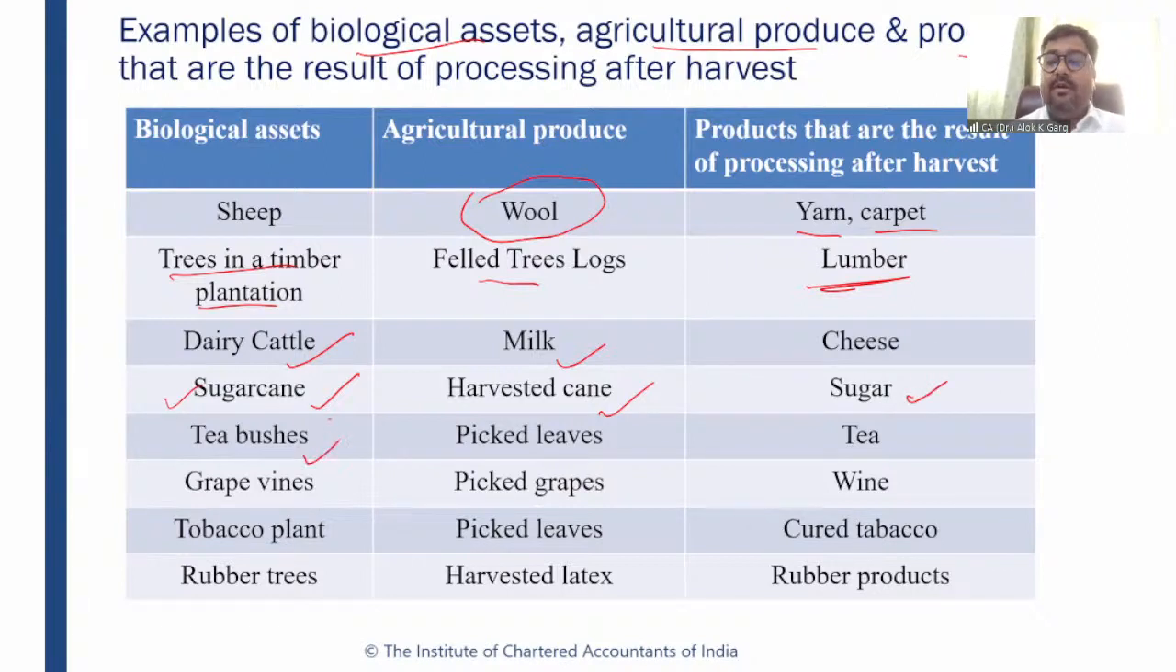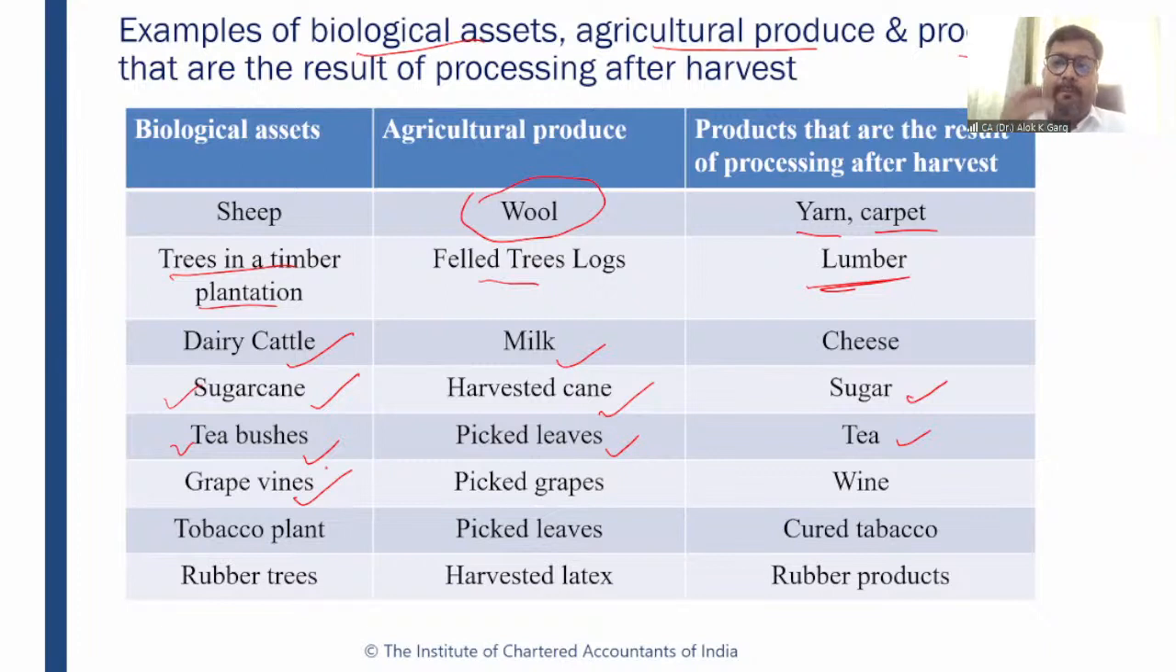Tea bushes, like if you see the tea bushes, so this tea tree or coffee tree survive for 60, 70, 100 years, right? So this is a bearer plant. It will be covered under Ind AS 16. But the picked tea leaves or the picked coffee leaves, these are the agriculture produce, right? And what is the final output? The final output is tea.